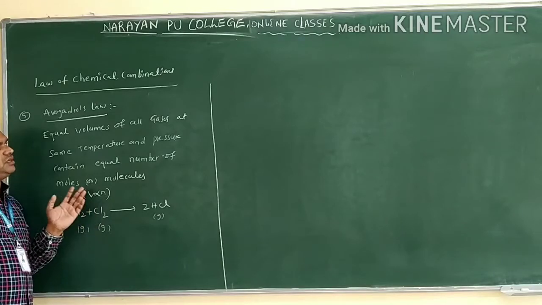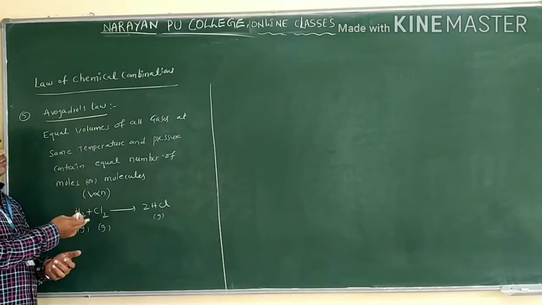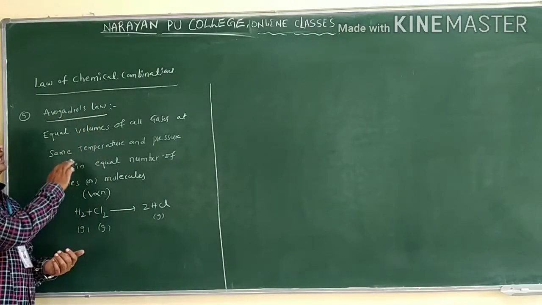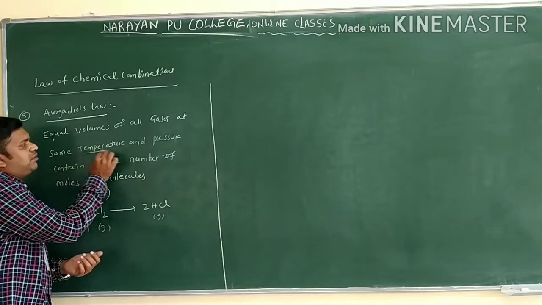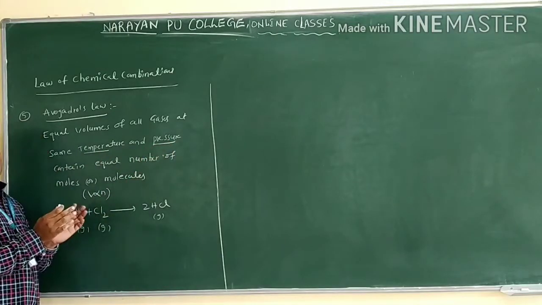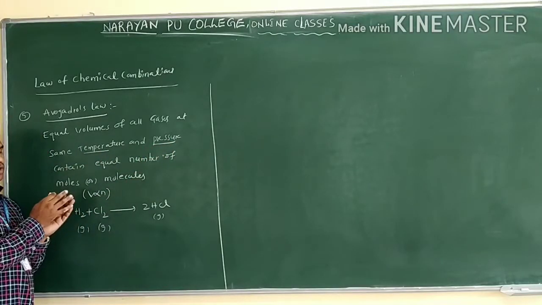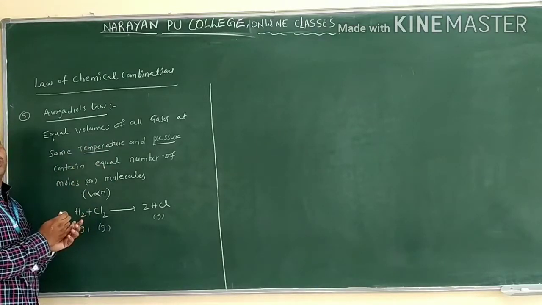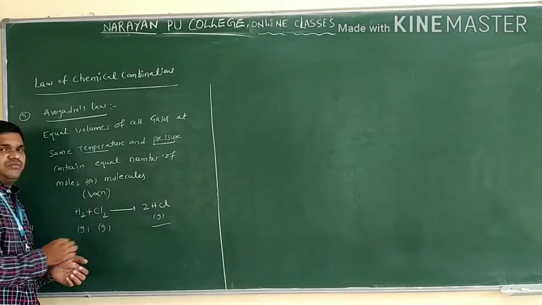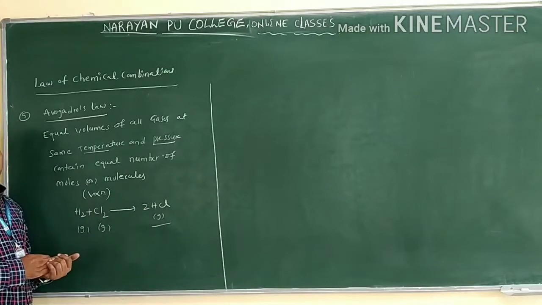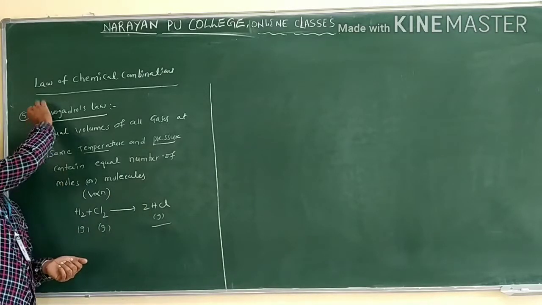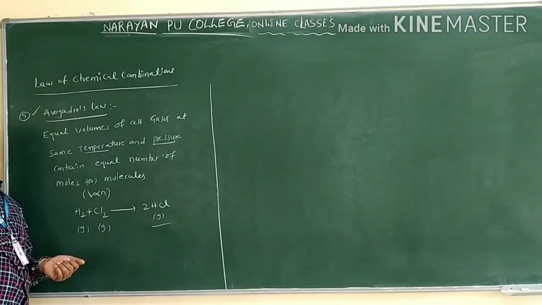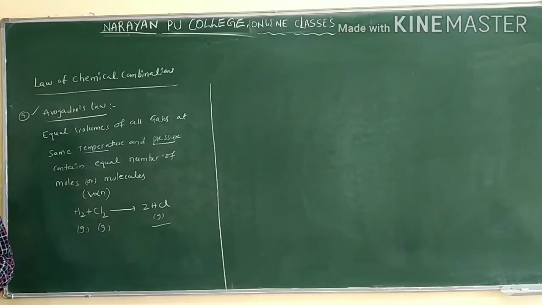Here what is the same? The volume of the gases may be the same. And what conditions do we have? Same temperature and pressure. The reactant temperatures and pressures are the same. Then it contains what? An equal number of moles of molecules. How many moles of HCl are formed here? 2 moles of HCl are formed only. This is regarding which law? Avogadro's law.